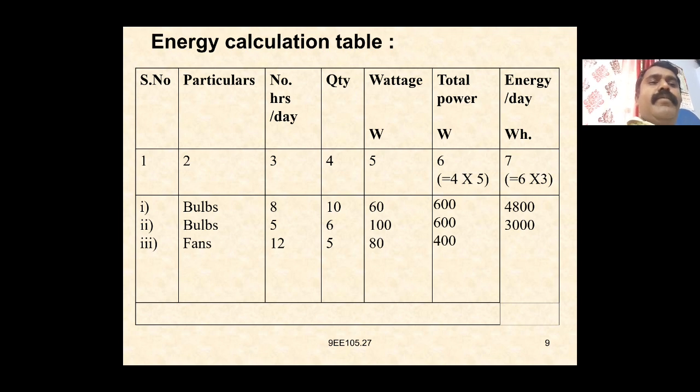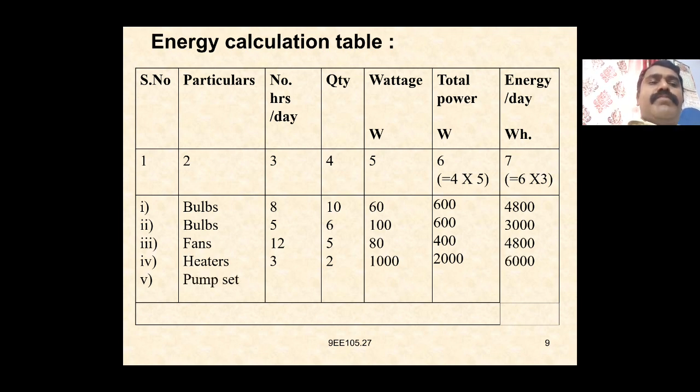Total power 400, and 400 into 12 is 4800 watt hours. Fourth, heaters, working for 3 hours per day, quantity 2, wattage 1000, total power 2000, energy 6000. Then pump set, 2 hours, quantity 1, total power 432.65. So these are the energy calculations for the bill.